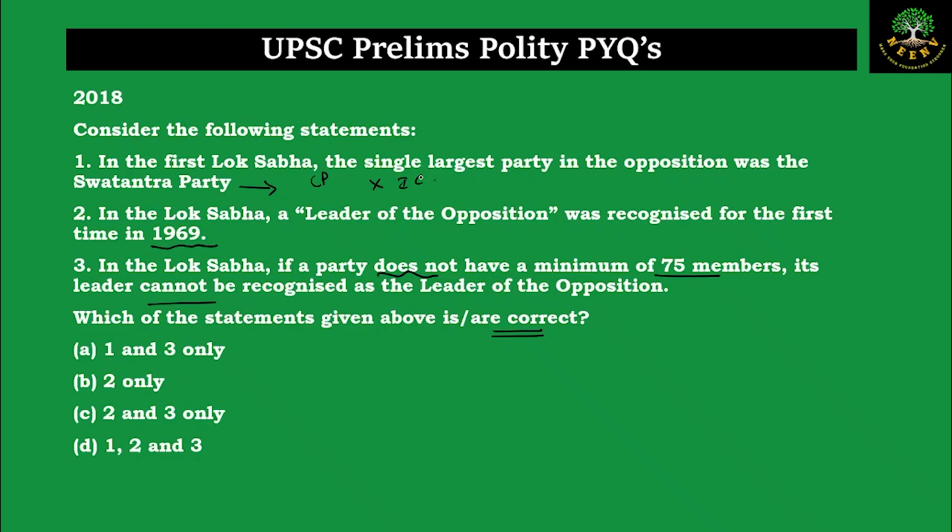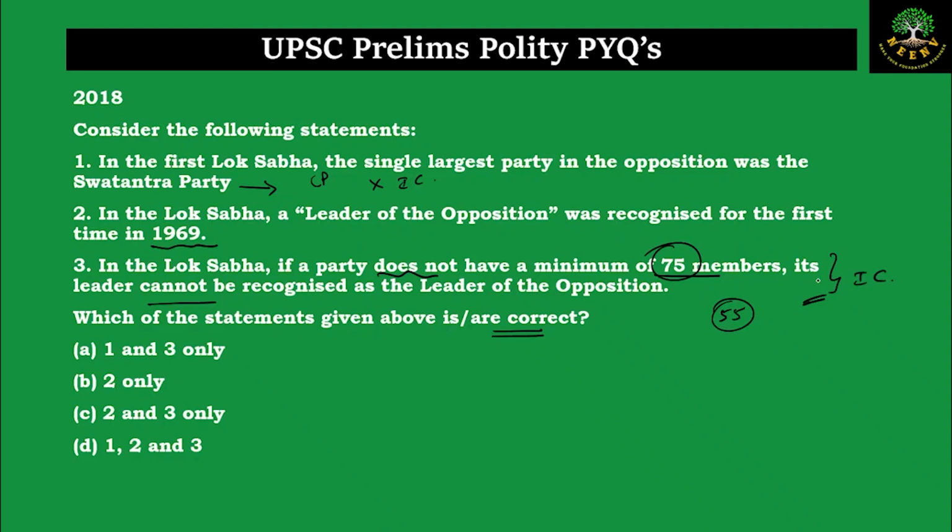Statement 2. In the Lok Sabha, a leader of the opposition was recognized for the first time in the year 1969. This you wouldn't recall because this is a very factual statement. Let us look at statement number 3. In the Lok Sabha, if a party does not have a minimum of 75 members, its leader cannot be recognized as leader of opposition. This you would have prepared. The rule for recognizing the leader of opposition says that they should have at least 10% of the total members of the house. So 10% of the total members of the house comes to 55 members and not 75 members. So now you know this statement is incorrect.